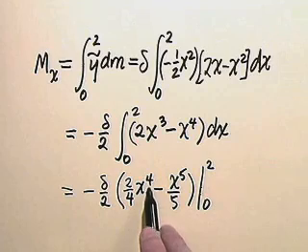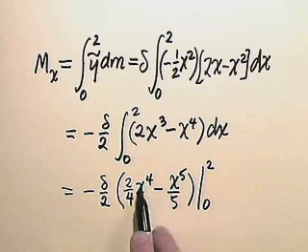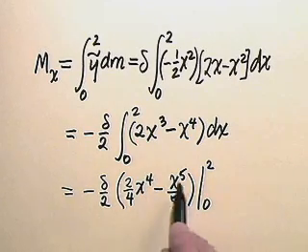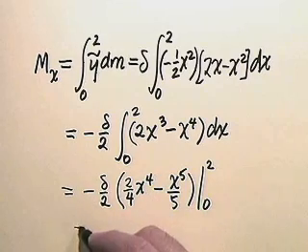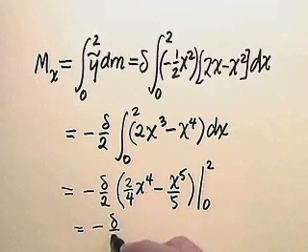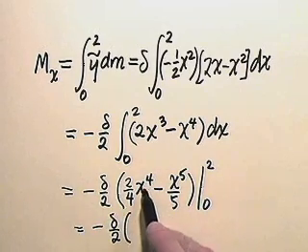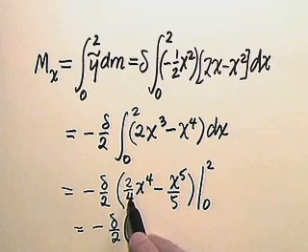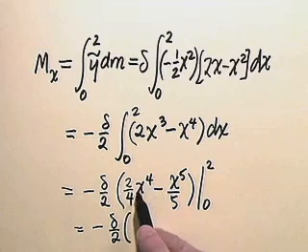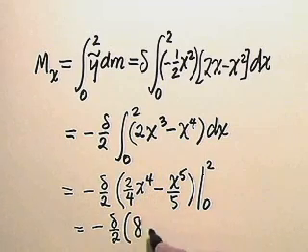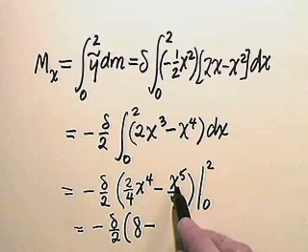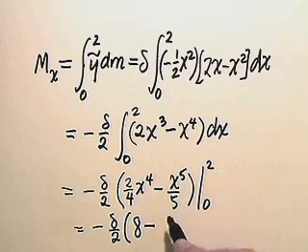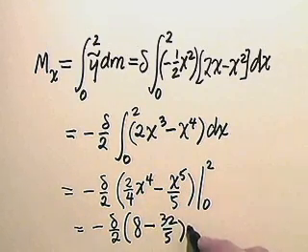Well, if I put the 2 in for the upper limit here, the upper limit 2 in for x everywhere, I get negative delta over 2. 2 to the 4th is 16, and 2 over 4 is a factor of a half, so a half of 16 is 8, minus 2 to the 5th is 32, divided by 5.